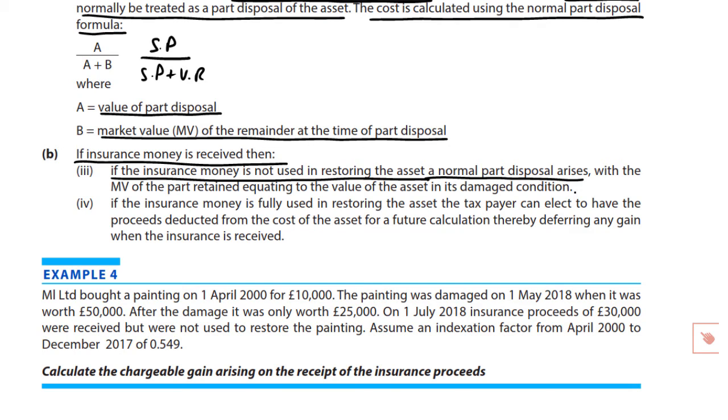If we pocket the insurance proceeds, we keep that cash, we do not spend it on repairing the damage done to the asset, then we've got ourselves a chargeable disposal. It's a part disposal and a capital gain must be computed. And in this calculation, the market value of the part retained equates to the value of the asset in its damaged condition. That's the value after the damage has been done to it.